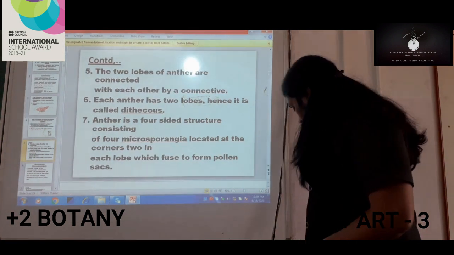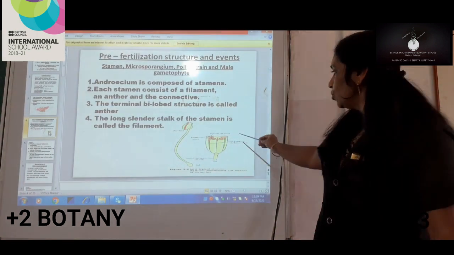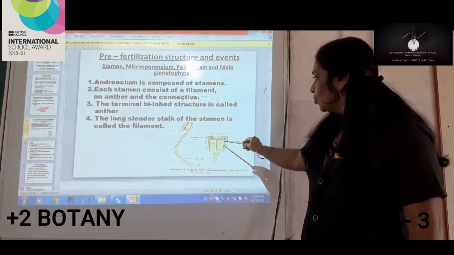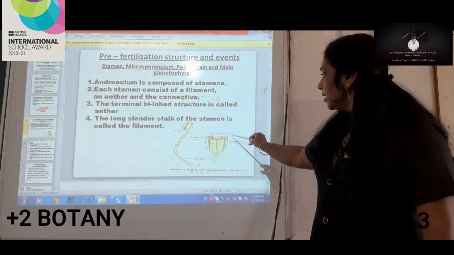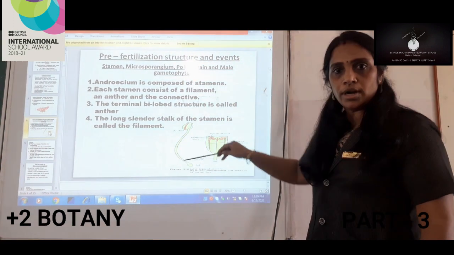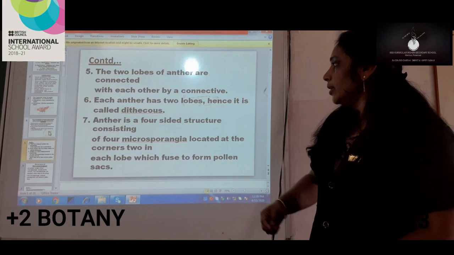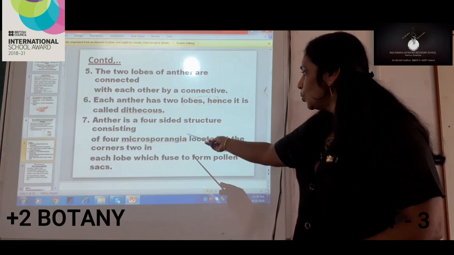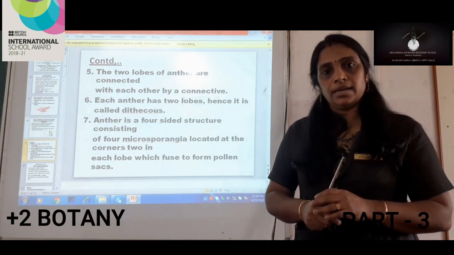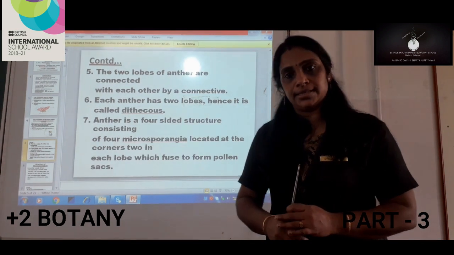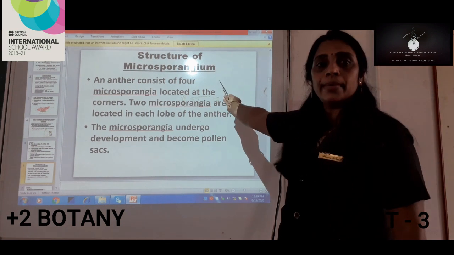In the picture before, when I was discussing the structure of anther or stamen, I showed you this picture where I told you that microsporangia are located at each corner, and they form pollen sacs, and in the pollen sac we can see pollen grains. I think you would have understood what it is, isn't it? Microsporangia means a sac-like structure where microspores are present, and microspores indicate pollen grains. Okay, now next we can see the structure of microsporangium.